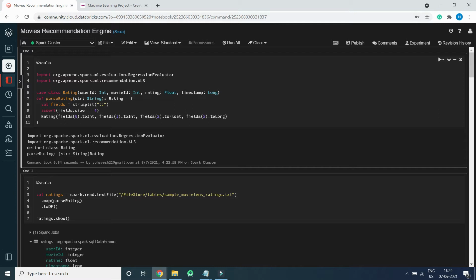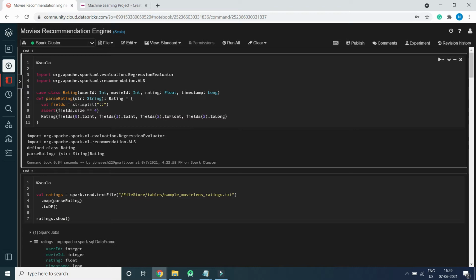So we are going to create a machine learning project which will create a movies recommendation engine for our user data. We will be using the ALS model on training data. We are using collaborative filtering, a commonly used recommendation technique, to predict movie recommendations. These techniques aim to fill the missing entries of a user-item association matrix.